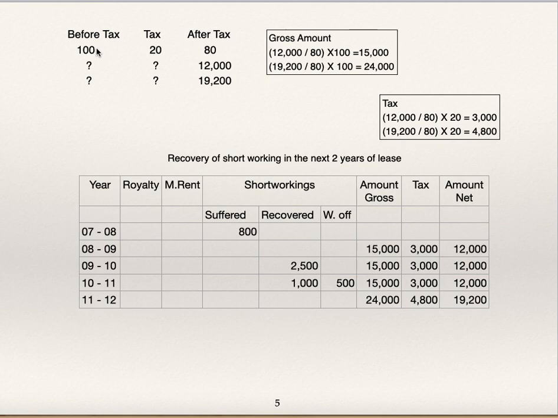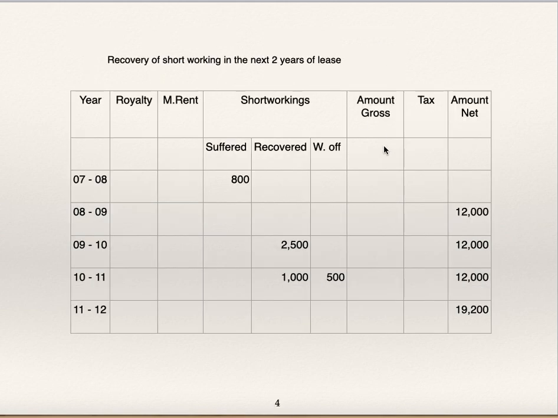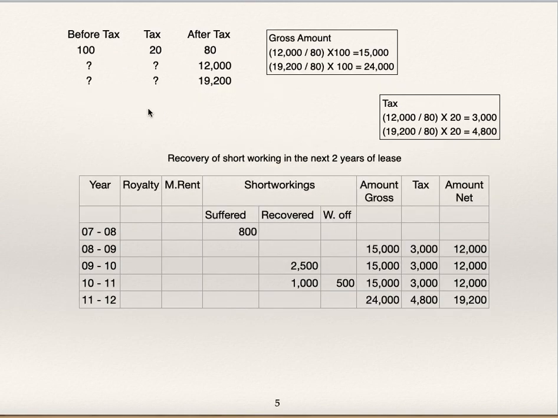If before tax payment is 100, tax is 20, then after tax payment to landlord is 80. Payment to landlord after tax is 12,000 for 3 years and 19,200 for the year 11-12. So using this you can find out gross amount and tax amount. In the earlier table these were blank; you can fill these blanks in the next table.